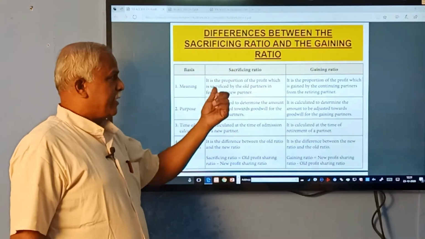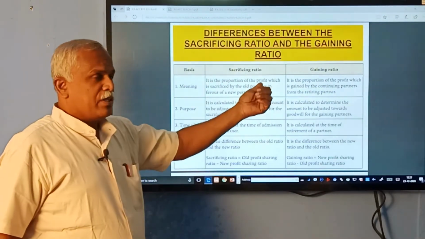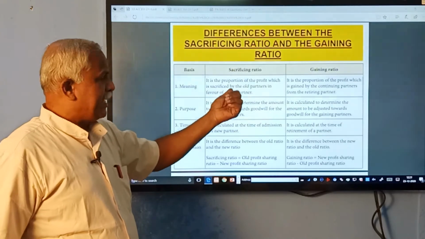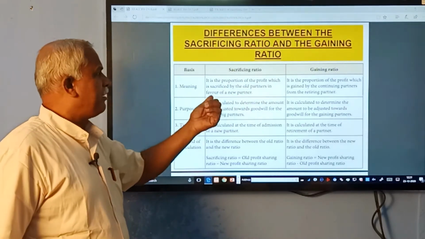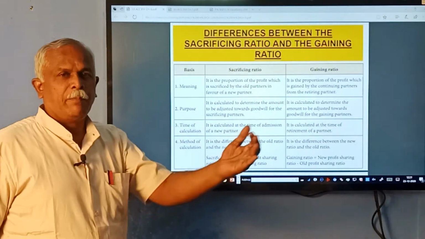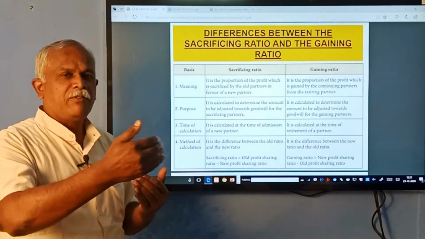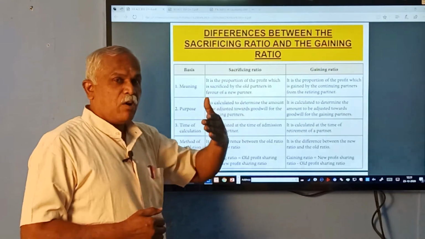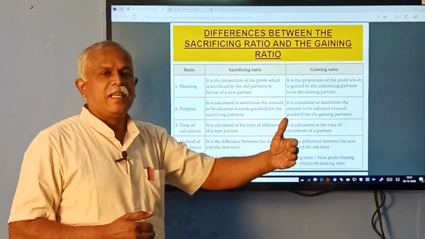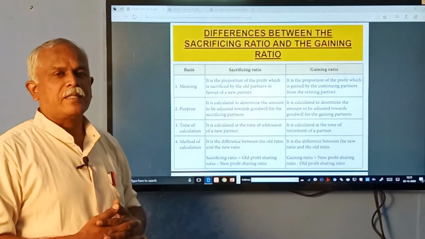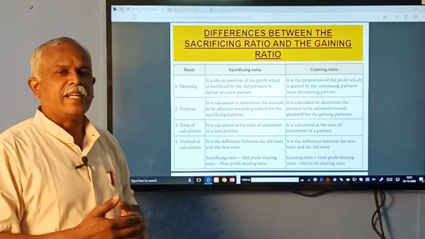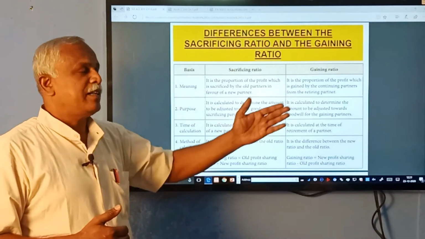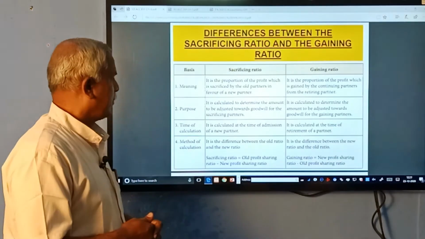Sacrificing ratio is the proportion of profit which is sacrificed by the old partners in favor of the new partner. When a partner comes in, old partners give their share in favor of the new partner. Here, the outgoing partner's share is taken by the continuing partners. The man who is going out, his share is taken by the continuing partners. That ratio is called the gaining ratio.